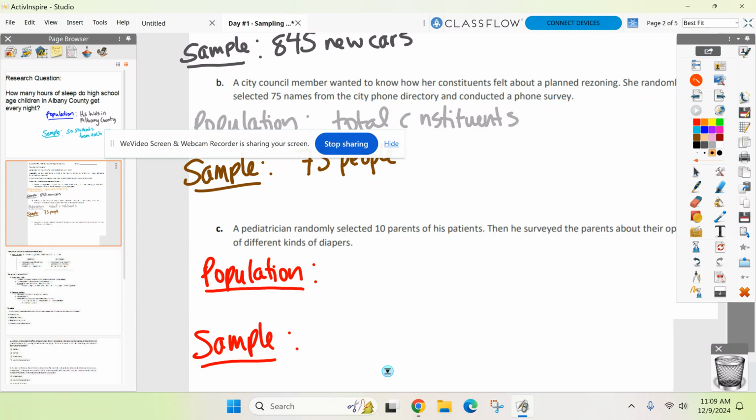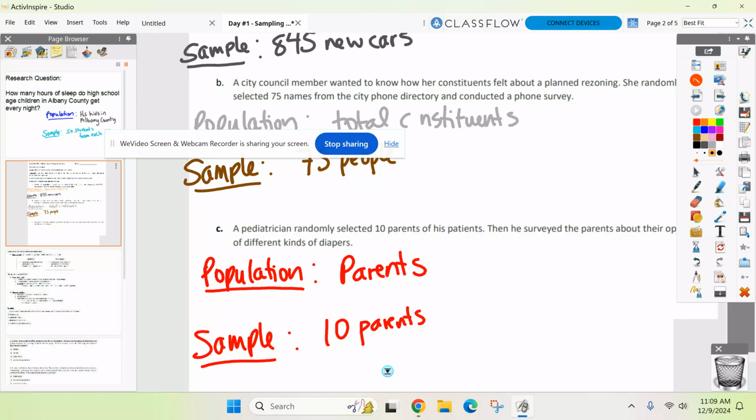All right, what's your population? Patients. No, it's not the patients here. Got to read it. What is it? Parents of the patients. So you can just write parents. Can't do that, so I take a smaller group, which is my sample. And what's my sample? 10 parents only from that group. All right, I'm done with that. Questions on sample versus population?